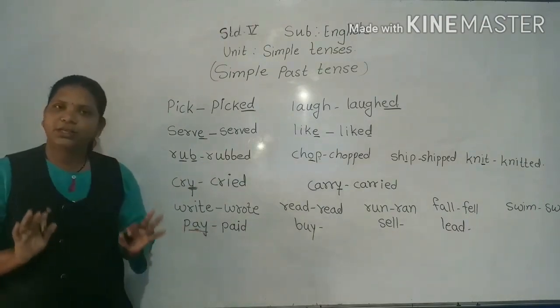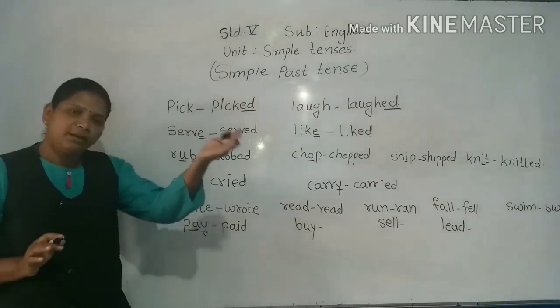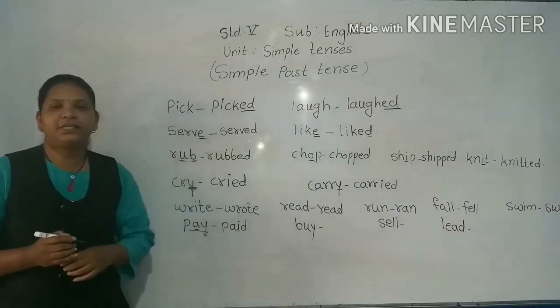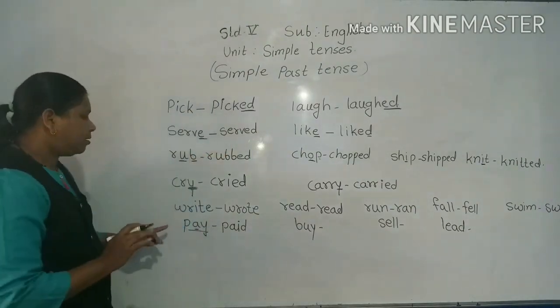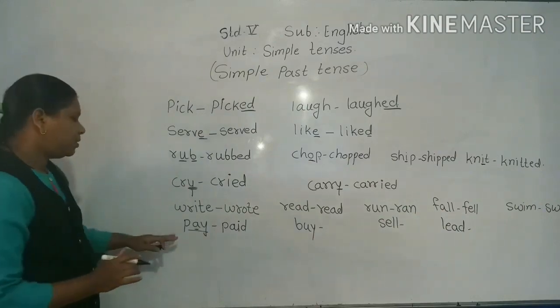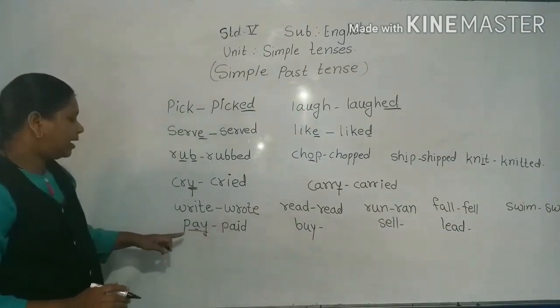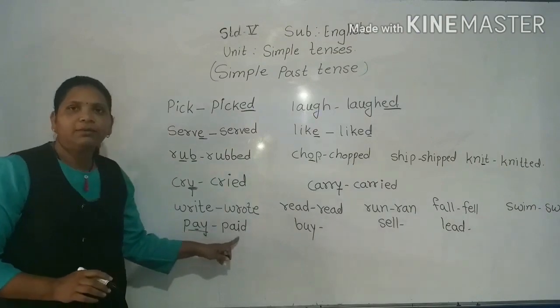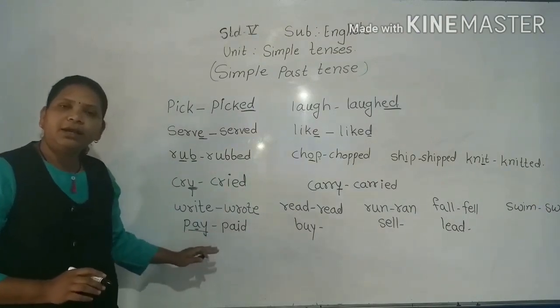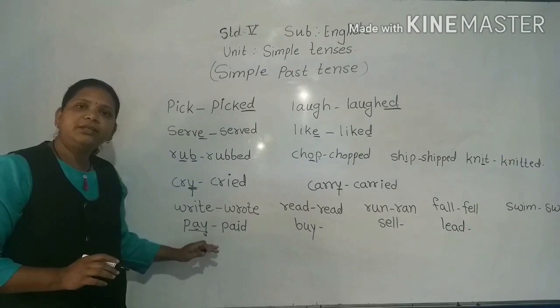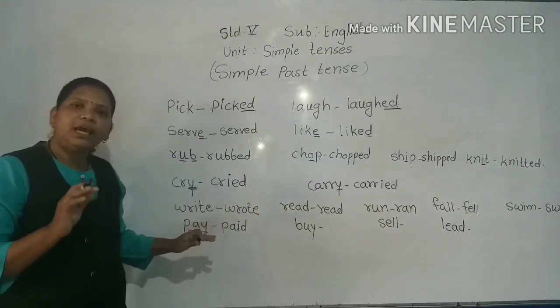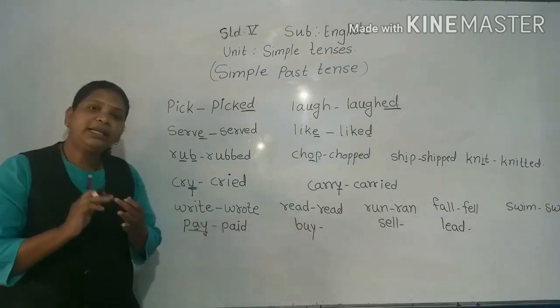Yes, my dear students, understood? So this rule we will see in 6th standard or 7th standard. So for today, in 5th standard, you just pay attention that here some words are there that change in spelling which have only D or T in the ending.